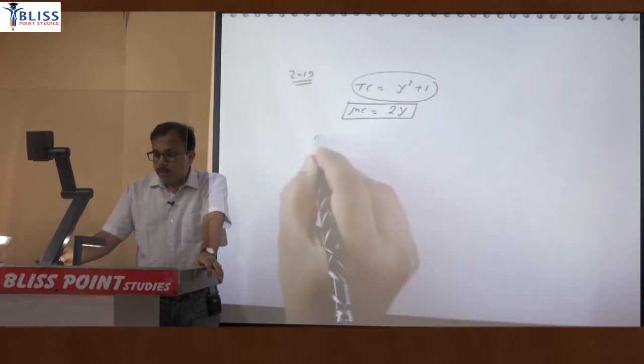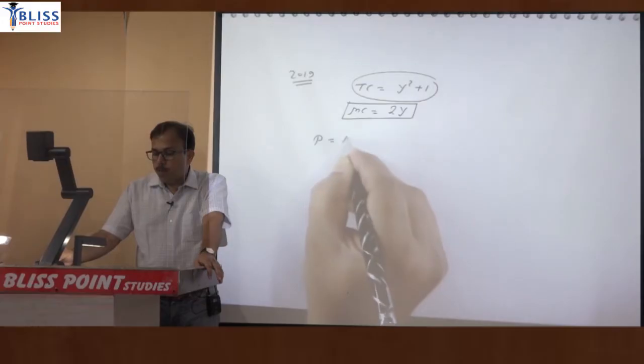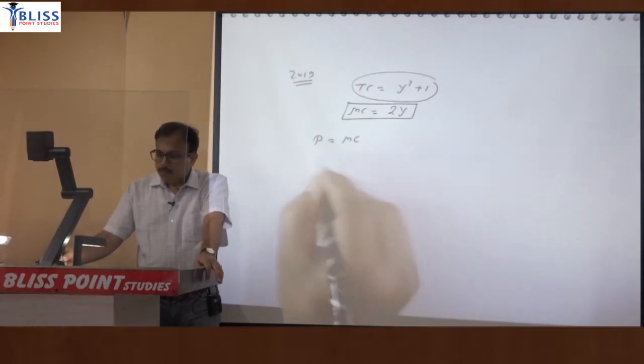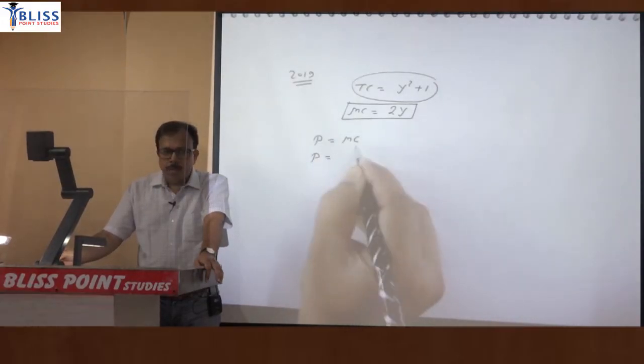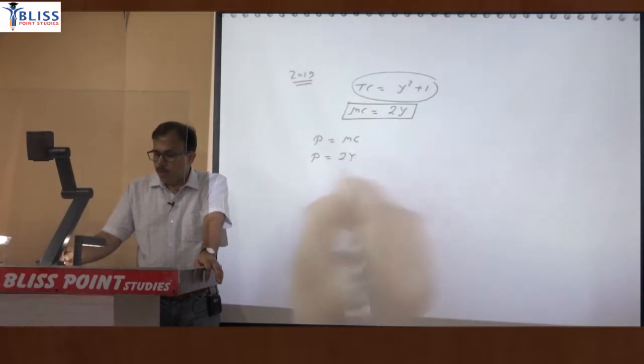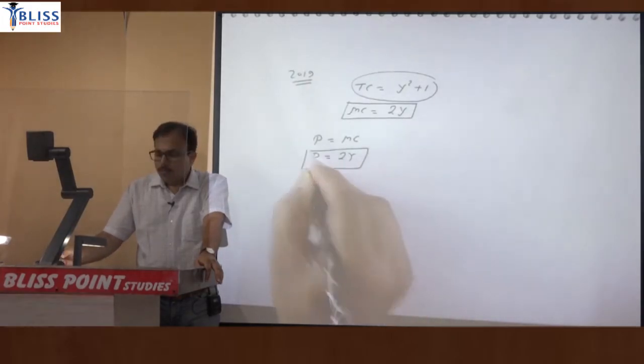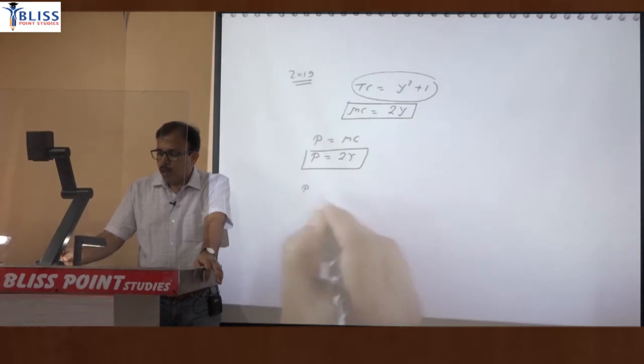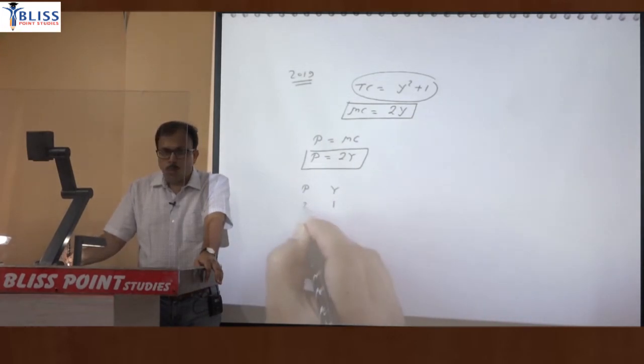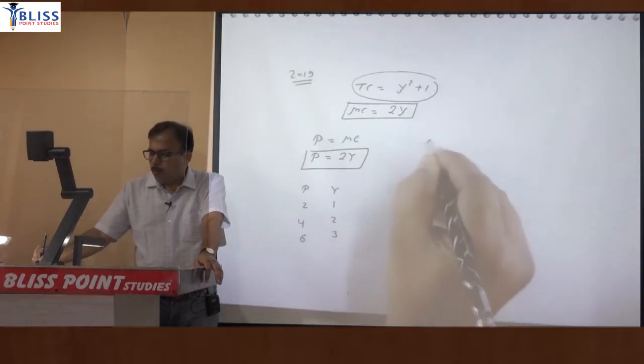is 2y and supply curve means firm will supply that much output where P equal to MC. तो प्राइस को MC से इक्वेट कर देंगे और MC की वैल्यू 2y होगी. दैट मीन्स अगर आप कोई कॉलम बनाते हैं प्राइस और आउटपुट का, so if output will be 1 then price will be 2, if output is 2 then price will be 4, if output is 3 price will be 6. So how to plot?